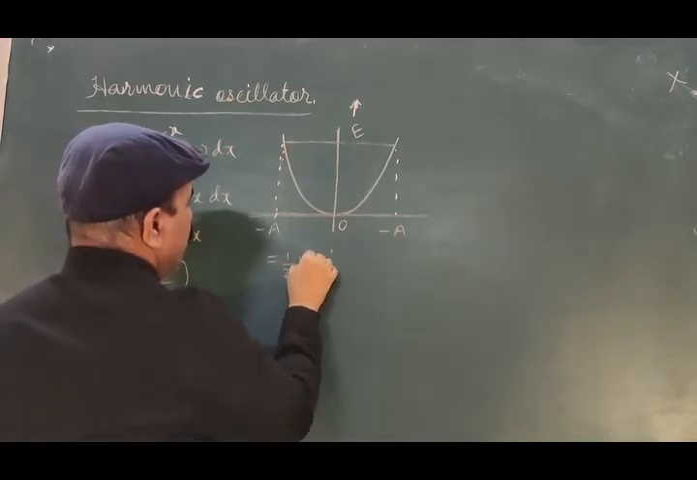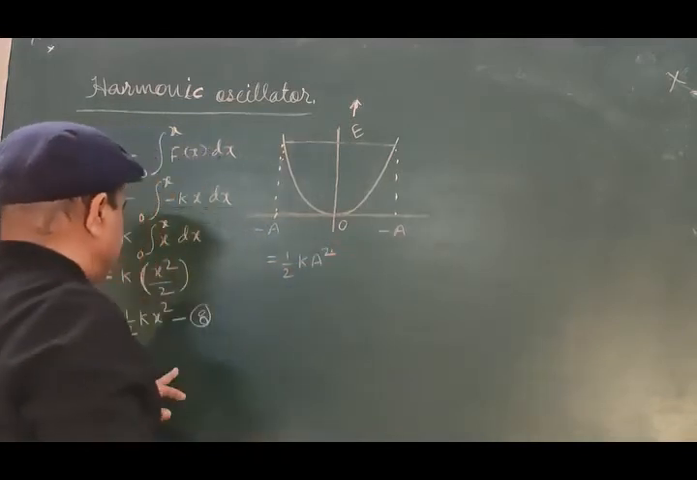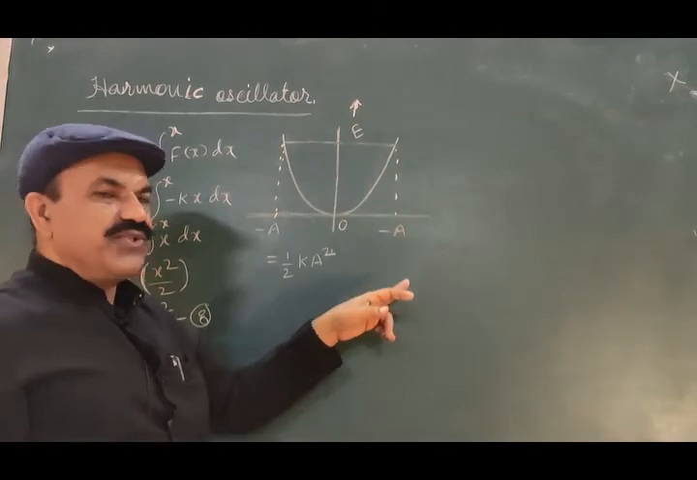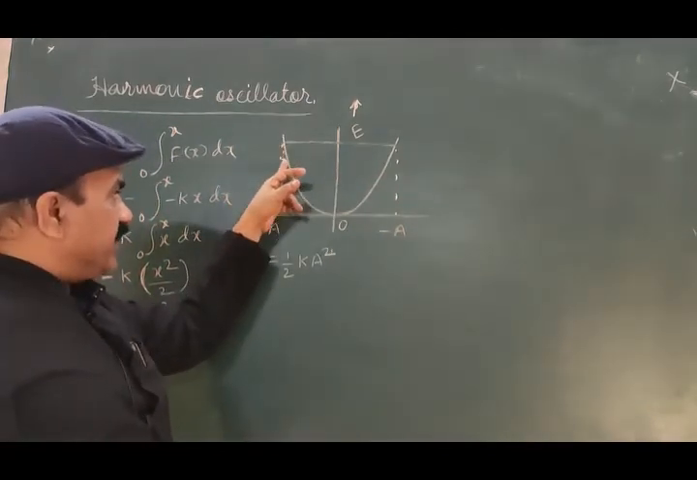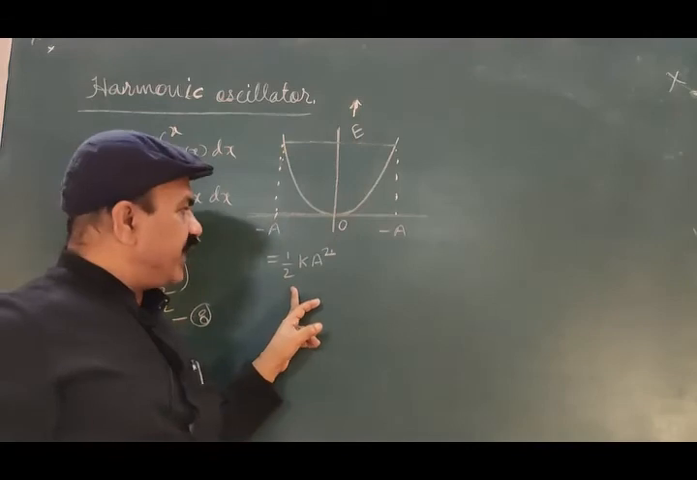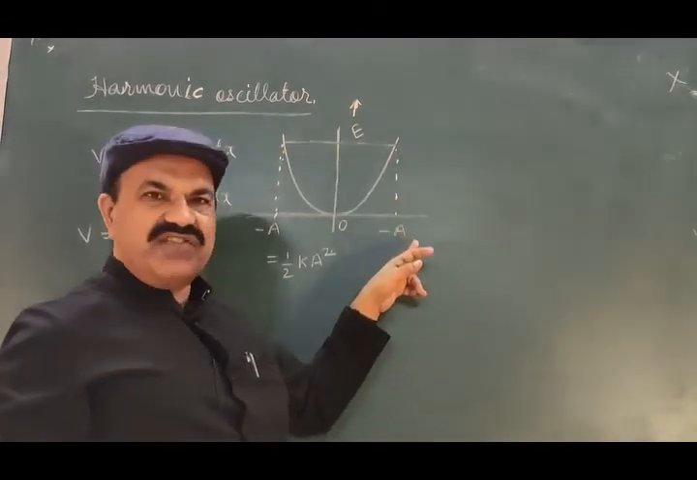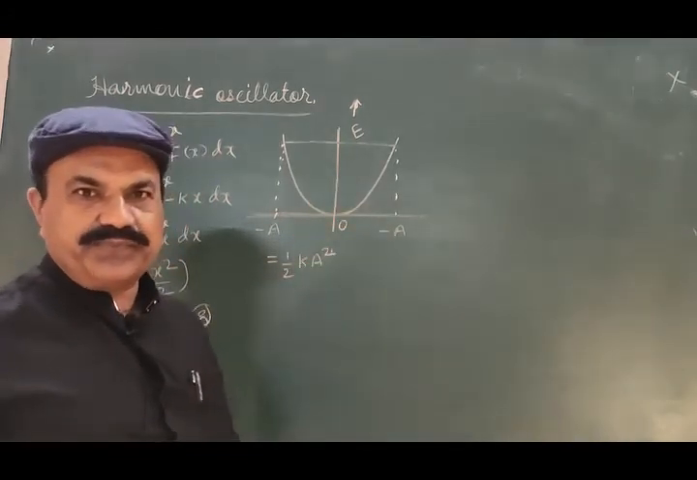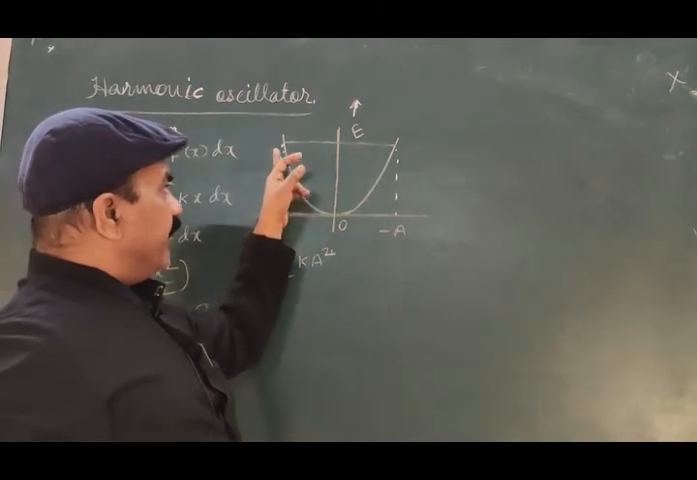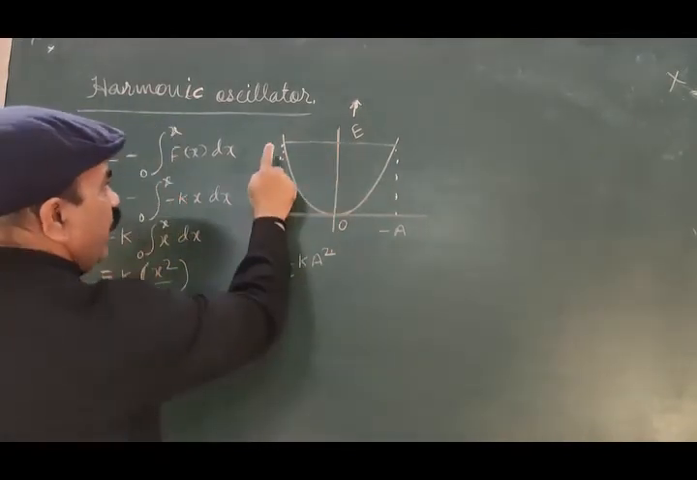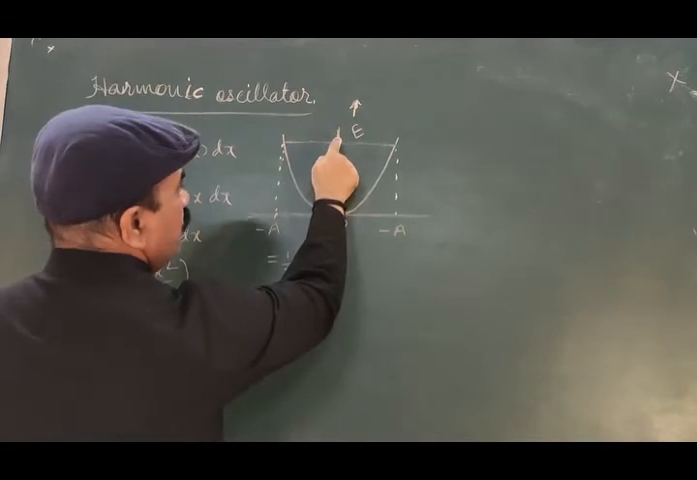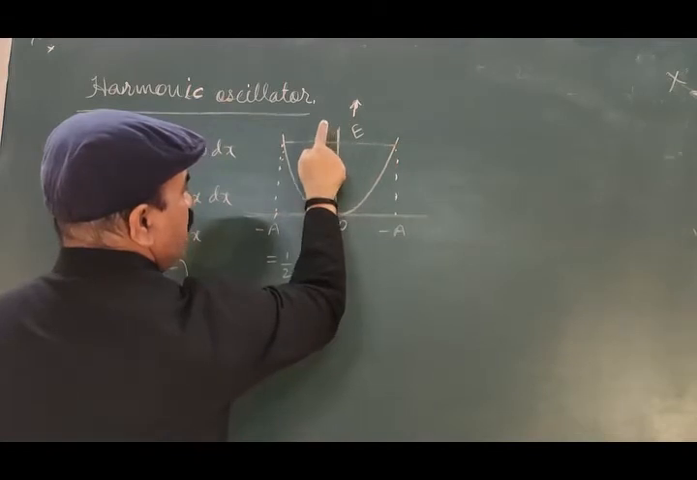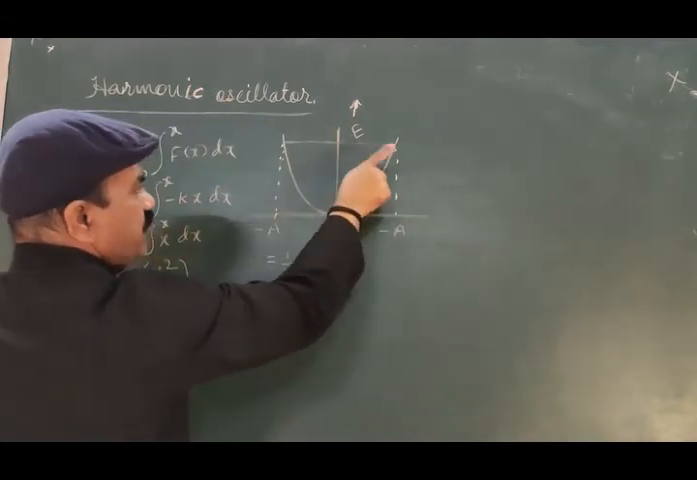1 by 2 k a square. What is x? It is a here. It is also a here. So at this point potential energy will be 1 by 2 k a square. At this point potential energy will be 1 by 2 k a square. At this point potential energy will be 0. So the particle is moving from minus A to the mean position to plus A to mean position to minus A, and so on.